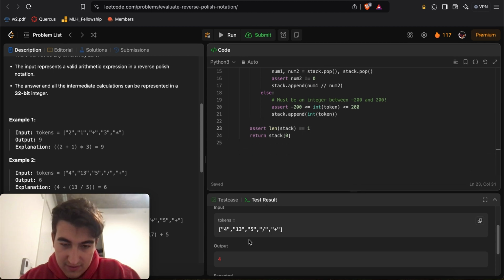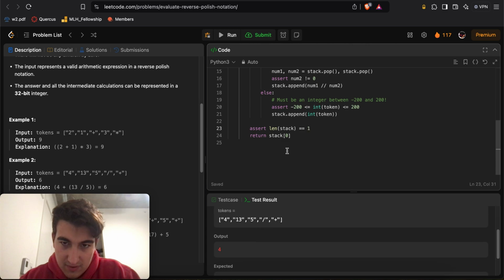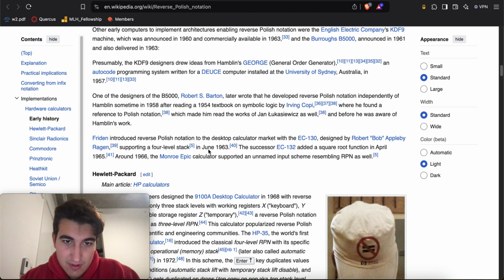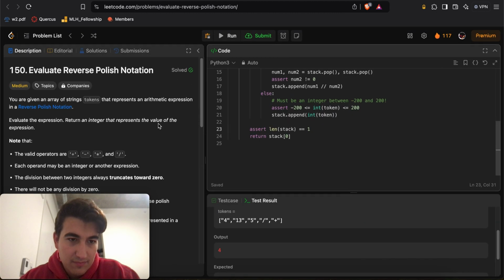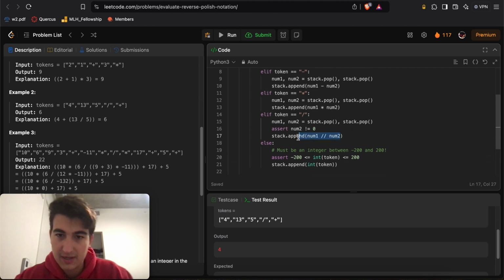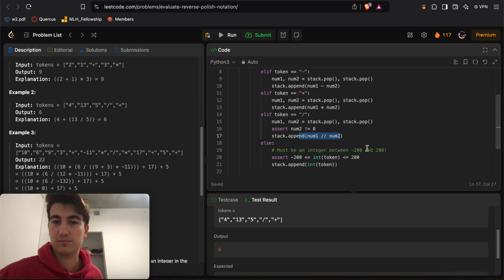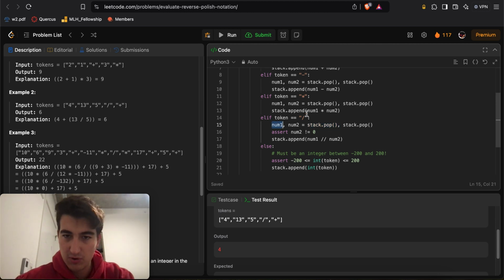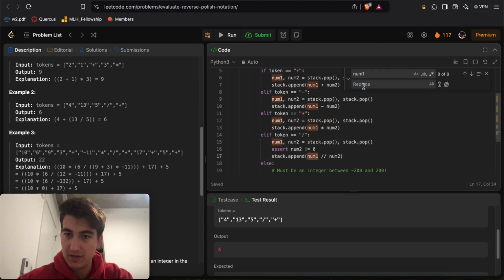Okay, wait. Oh, is divide the other way around? Is that what's wrong? Yes, 13 divided by, yeah. Oh, wait. The first number that I pop is the right number. So, okay, we'll call num1 rnum, right? And then num2 will be lnum, right?